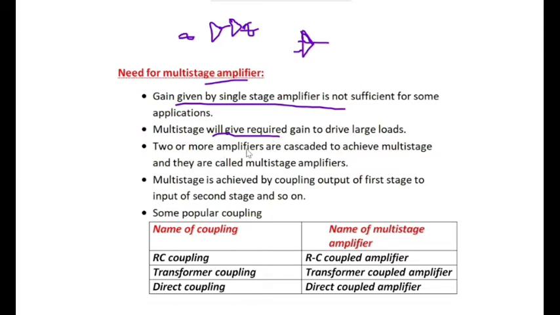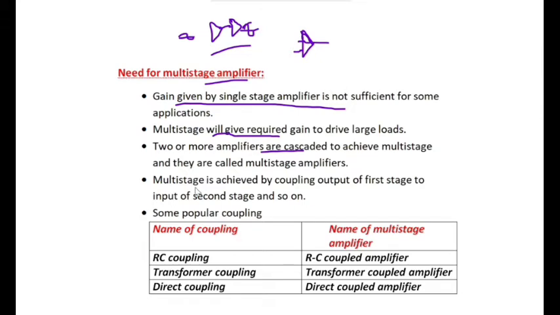Two or more amplifiers are cascaded, that is, the output of the first stage is given as the input of the second stage. This is what cascading means. So the gain is multiplied as the stages are increased, and we can achieve many times more gain when we go for multi-stage amplifiers.